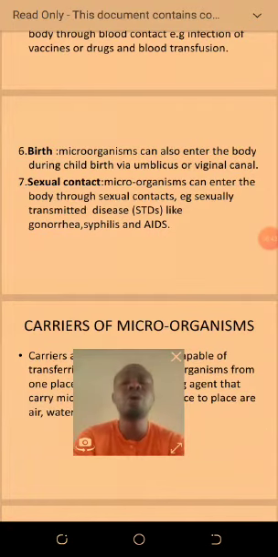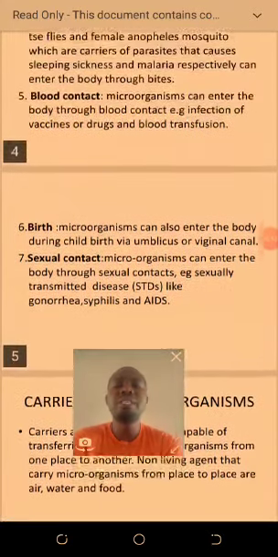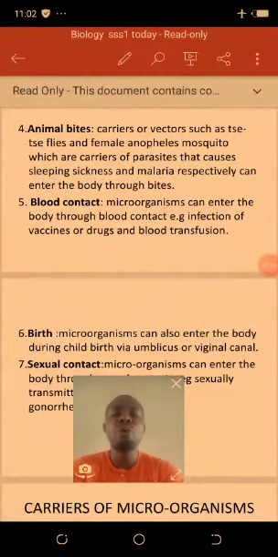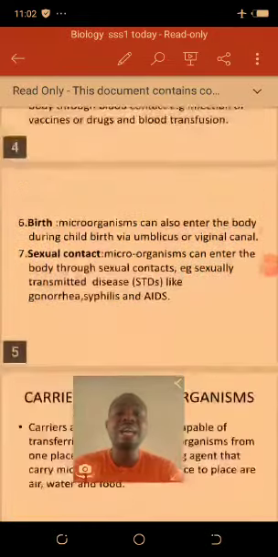You can contract a disease like an STD, gonorrhea, syphilis, or AIDS through sexual contact. So these are the ways in which microorganisms can enter into our body.